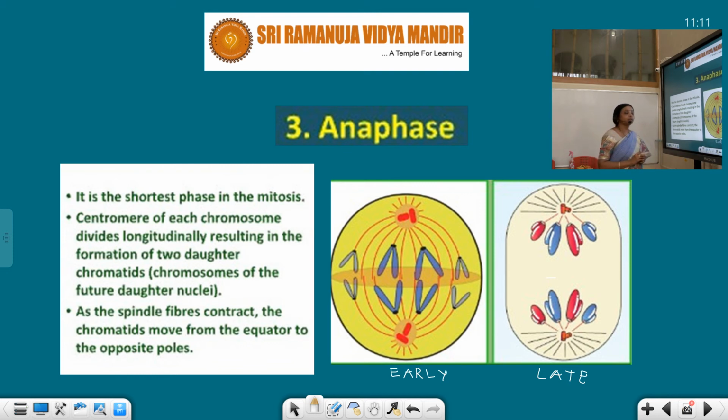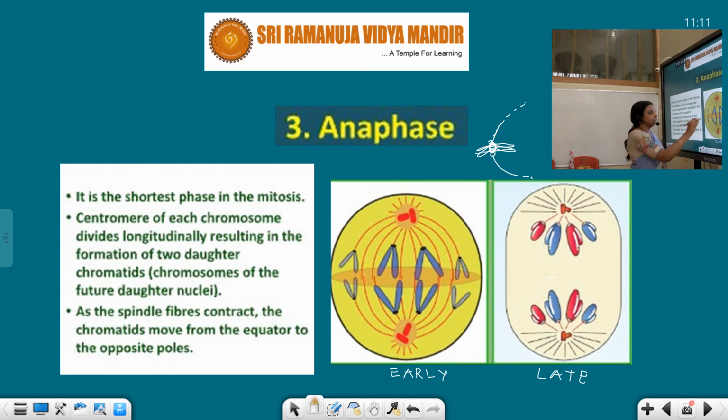The first point you have to remember is that this is the shortest phase in mitosis, and the centromere of each chromosome divides. How do they get separated? They are actually arranged in this manner. Here a kinetochore, and here a kinetochore is present. This is the centromere. At the kinetochore, a spindle fiber on this side and a spindle fiber on that side are present. So how do they get separated? The centromere splits, and when the centromere splits, these two chromatids are separated. So the splitting of the centromere happened here.